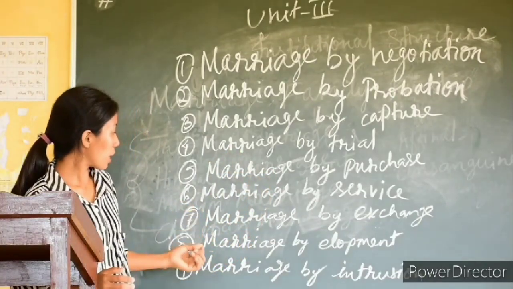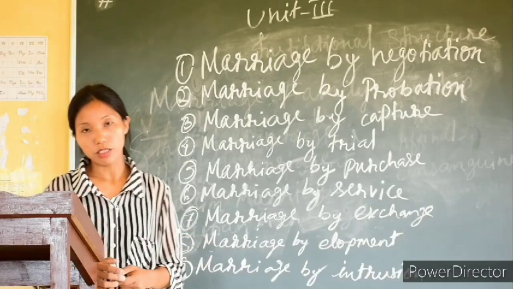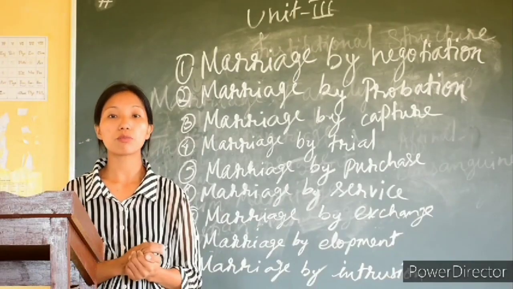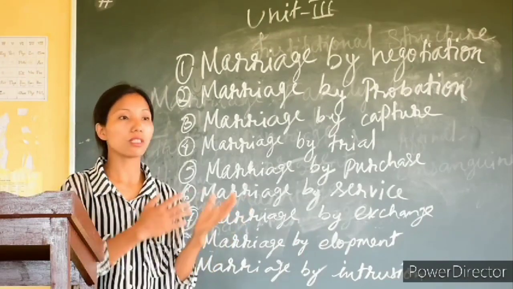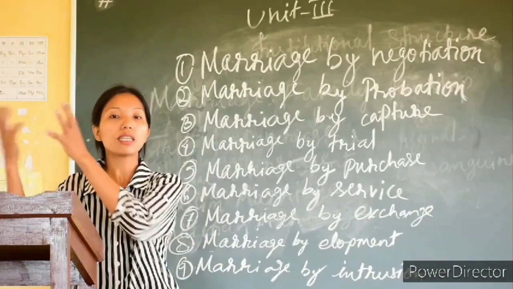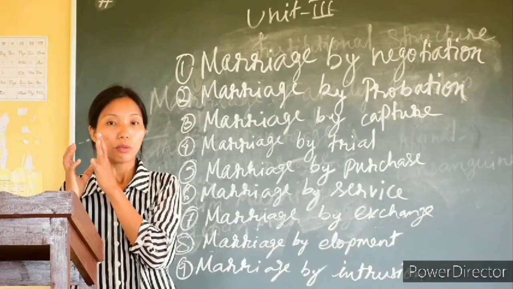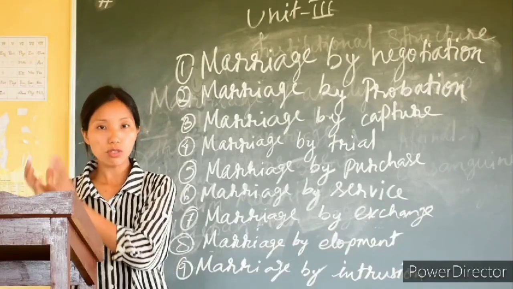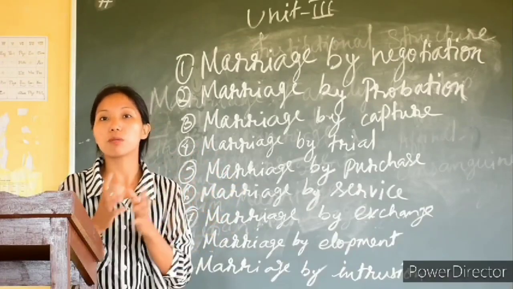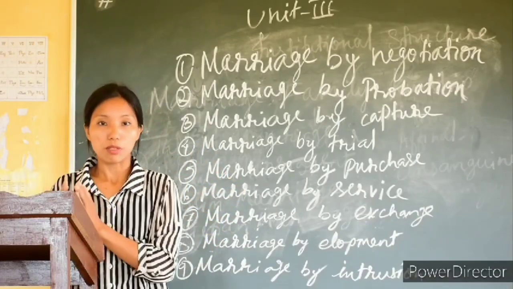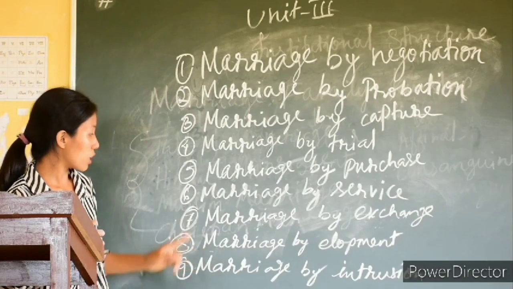And then next we have marriage by elopement. Marriage by elopement simply means marriage by running away. If somebody opposes their marriage, the couple might run away, and when they come back after a few months or after a few years, the people of that particular place have to accept them as a married couple. So that is marriage by elopement.